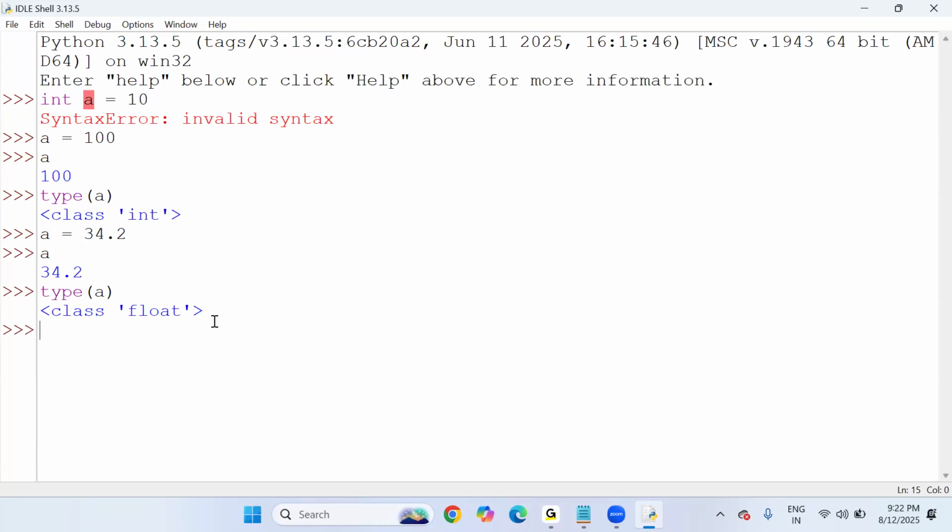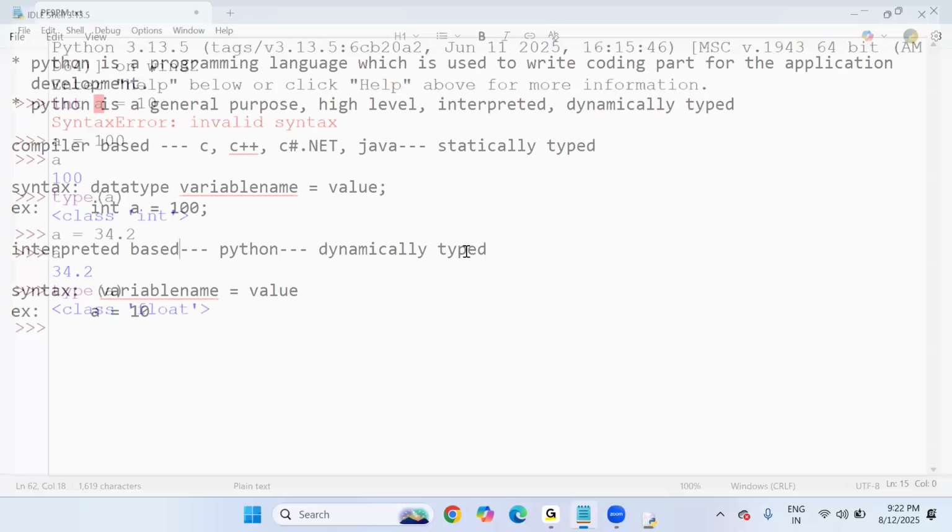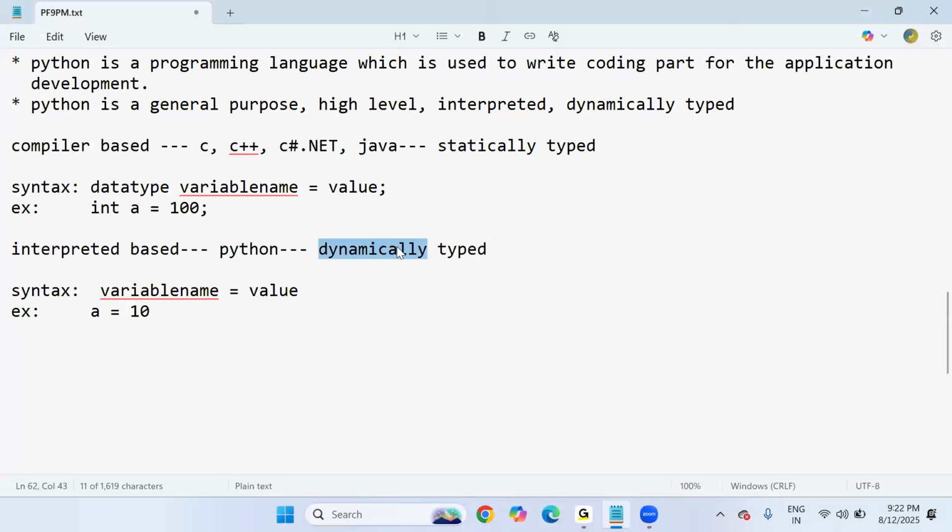So no need to concentrate much on data types. Based upon the value, only focus on what value you want to assign to which variable. That's it. Internally, Python will take care of all the data types. So this is a dynamically typed programming language. During the program execution, based upon the value, the data type is automatically assigned to this variable.